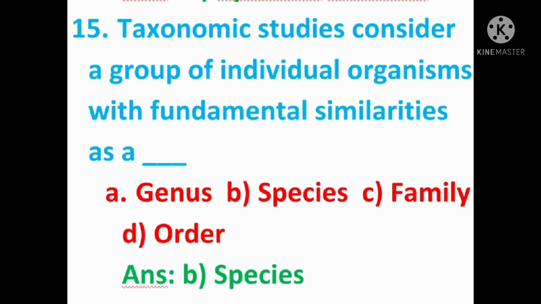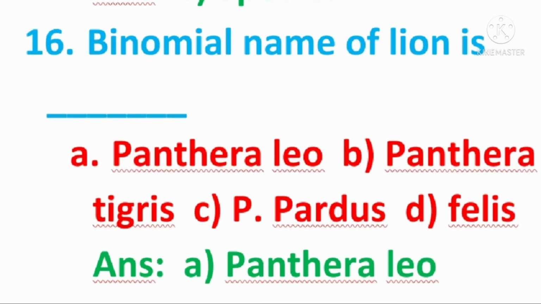Question number 15. Taxonomic studies consider a group of individual organisms with fundamental similarities as a dash. Answer is species. In a species, all the organisms have fundamental similarities. A mango tree looks exactly like another mango tree. Likewise, all the mango trees have fundamental similarities. They are considered as a species. Likewise, every organism is considered to be a species category.